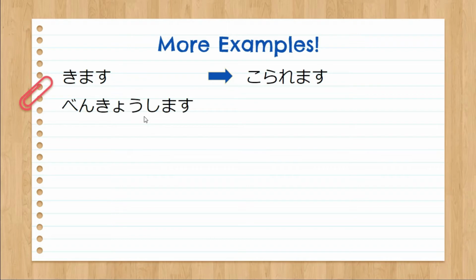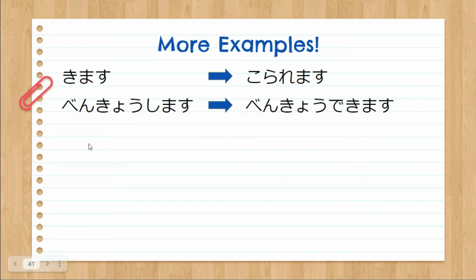Another example is benkyo shimasu. If the noun is benkyo and then shimasu is added, benkyo shimasu becomes benkyo dekimasu. We just change shimasu to dekimasu. Now try to answer the next example. Renshu shimasu.